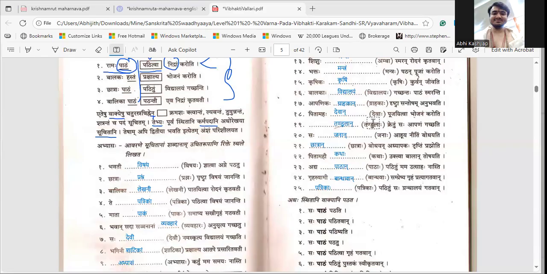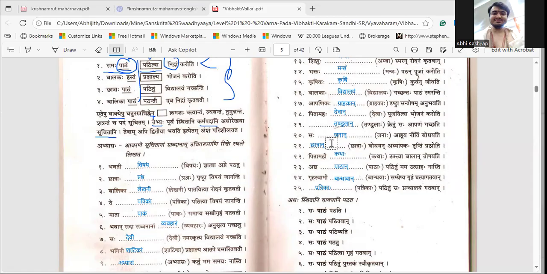In the same way, next sentence Tandulaha. Tandulaha means rice. So Tandulan, it is Bahuvachana, so Dvitiya also will be Bahuvachana. So Tandulan. Then next one is Janaha, Janan, because that is also Janaha, Janau, Janaha. Then Chhatraha, Chhatrau, Chhatraha. They have given Chhatraha, so it will become Chhatran. Next,